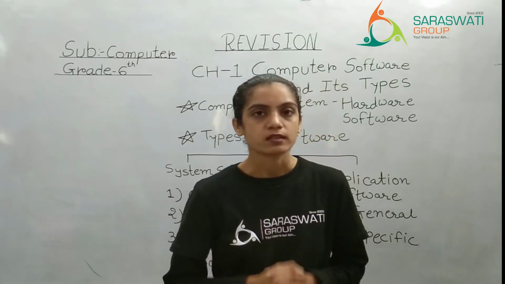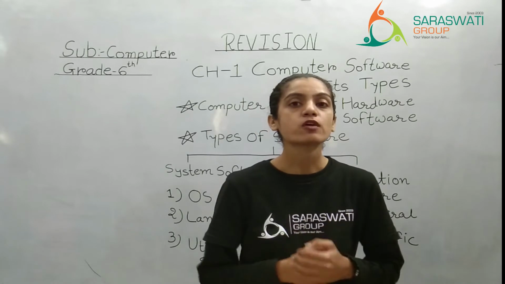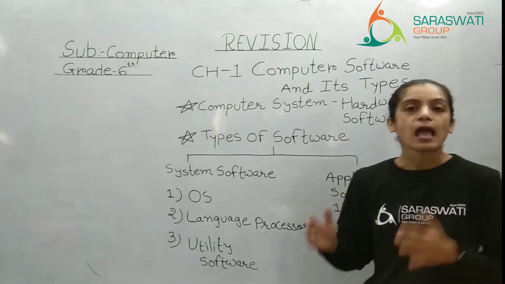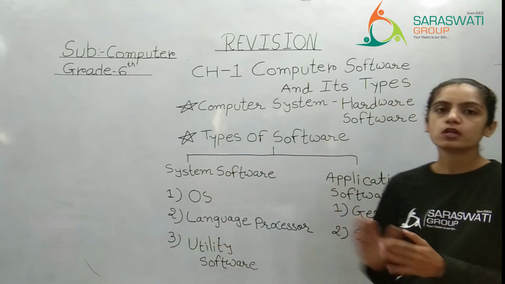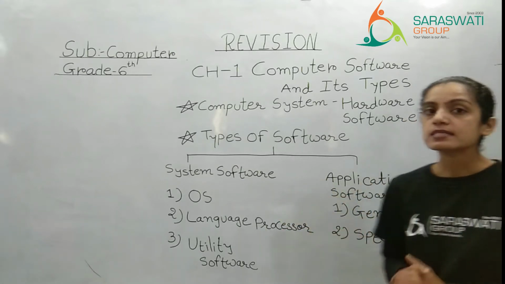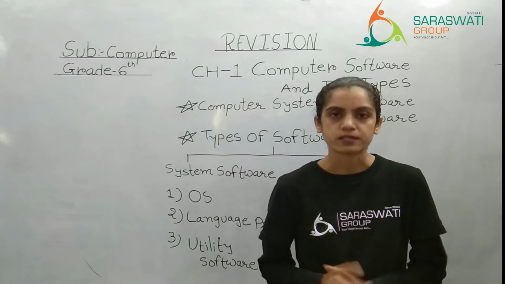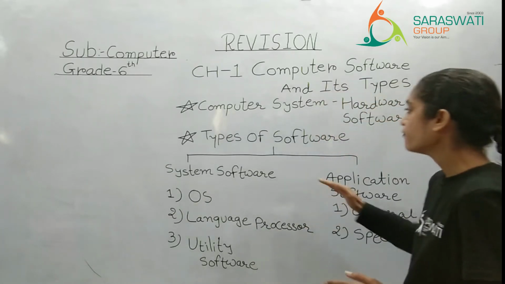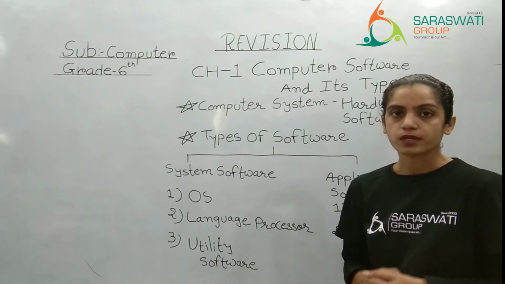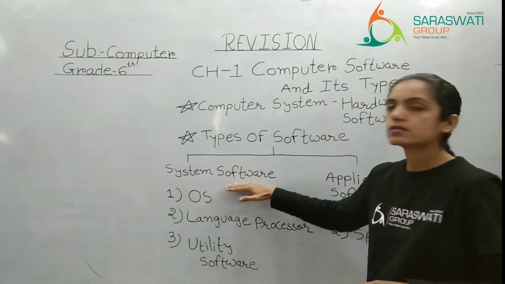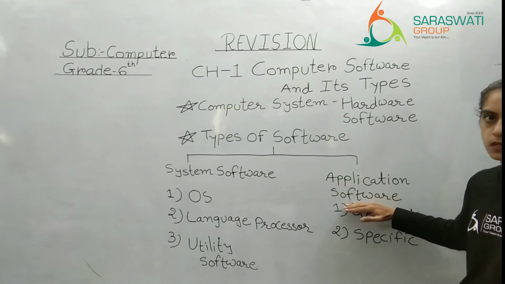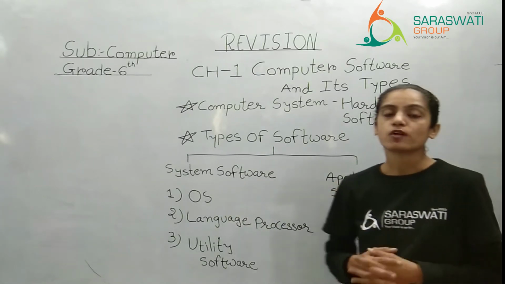So what is software? That we have understood. But how many types of software are there? That is our next topic, types of software. As you can see here, I have drawn a full chart, or you can say a flow chart, from which you can understand, as it is also given in your textbook. If I talk about types of software, you have two types. The first one is system software, and the second one is application software. These two are the main types of software.